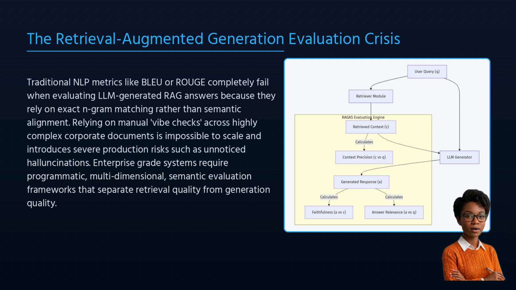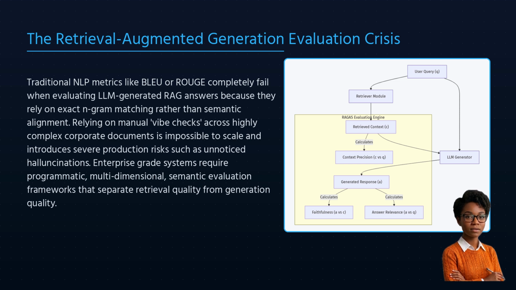How do we actually know if our RAG pipeline is working? In production environments, relying on arbitrary human evaluation, or vibe checks, is a recipe for disaster. If your pipeline accesses thousands of policy documents, manual verification is not only impossible, but it also misses subtle hallucination